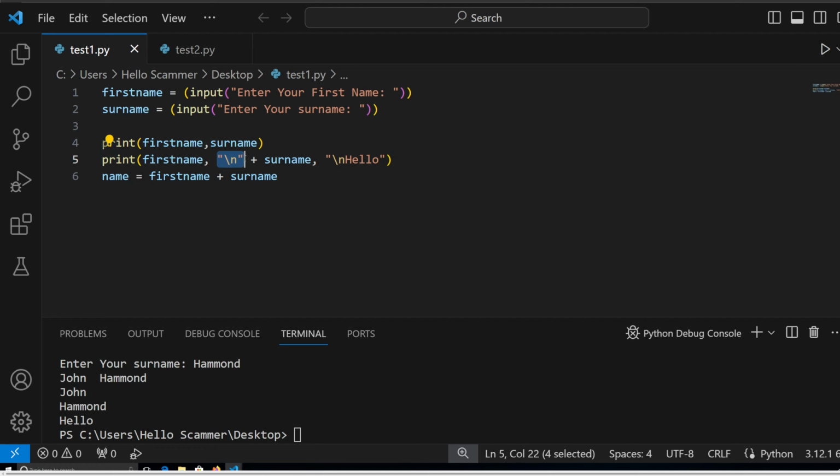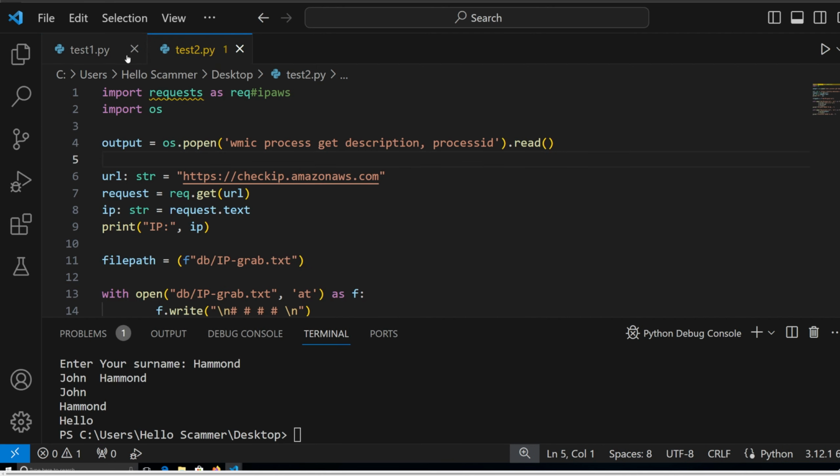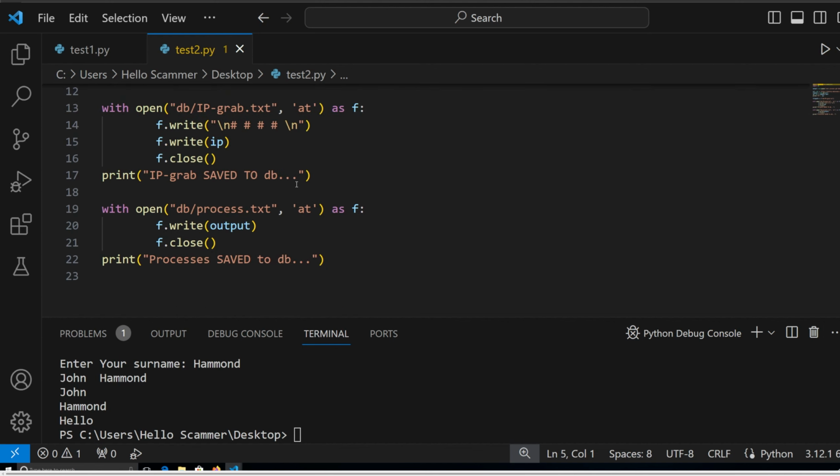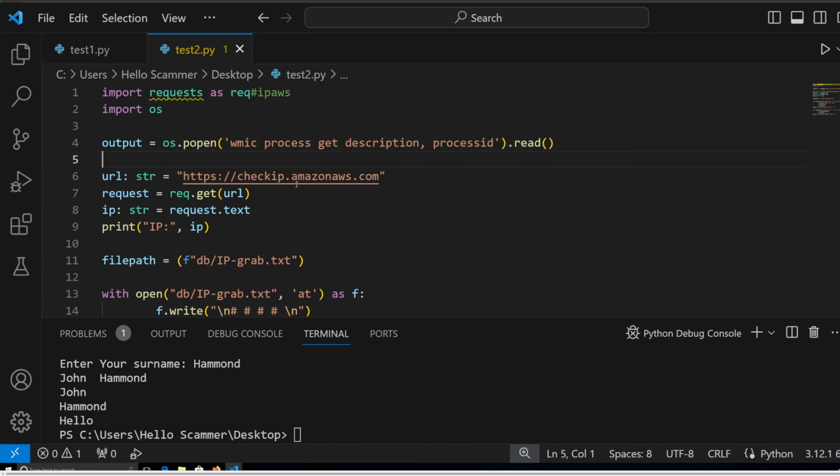This is very important when you want to make a text file and you want, for example, a new line of text, which I'll show you in another program which I have here, just ready to run. I programmed this ages ago, right? But I'll show you guys how it runs. It's a very cool program, I would say.